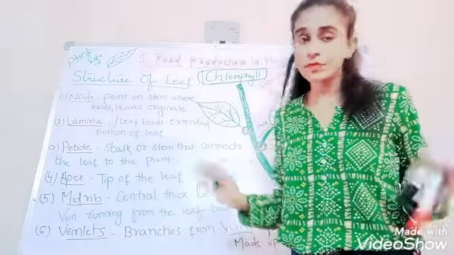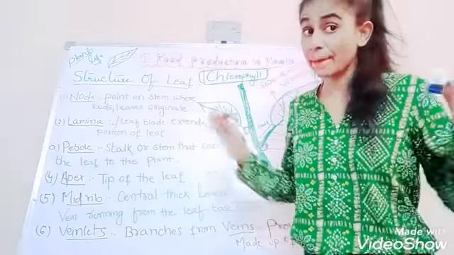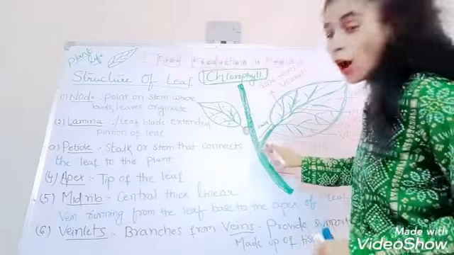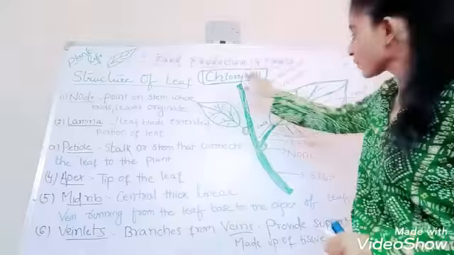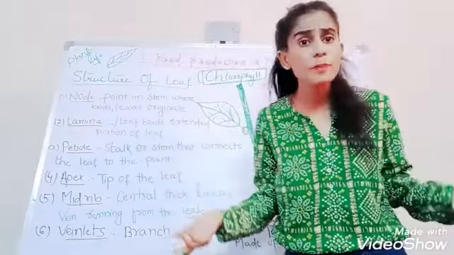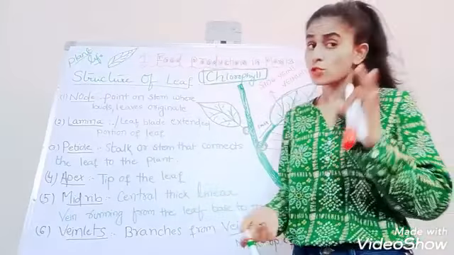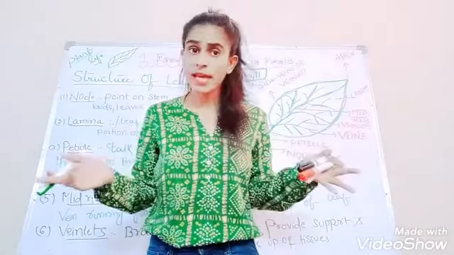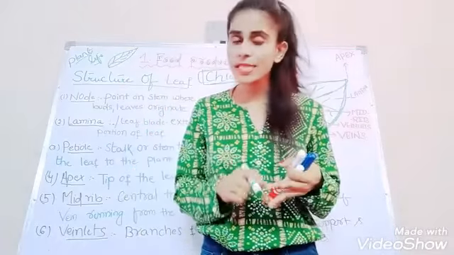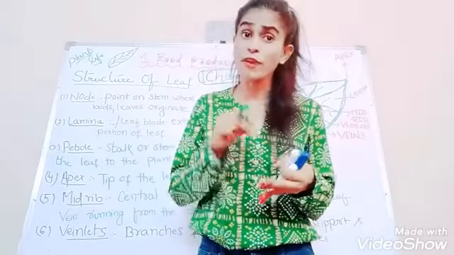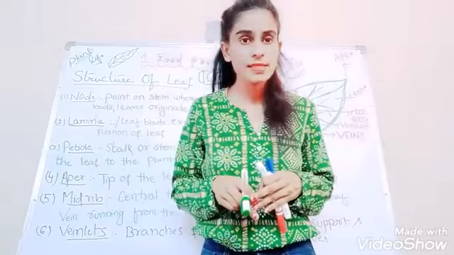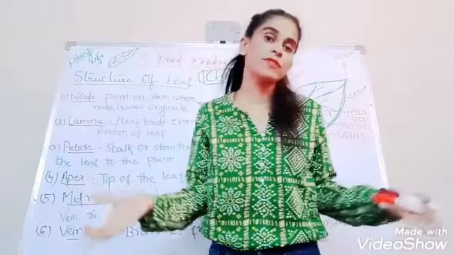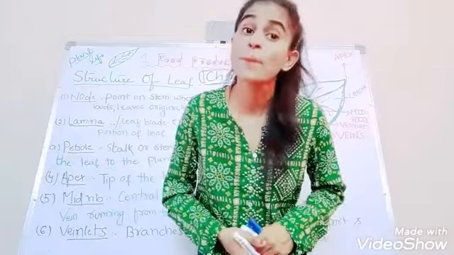Understood? What is a petiole, my dear children? Petiole is nothing but a stalk which connects the leaf with that of the stem or with that of the plant. Understood? So far we have discussed three structures. First, stem. Done. Next, node. Node is what? It's a point from where the leaf or a bud arises. Now what is lamina? Extended form of the leaf. It can also be called leaf blade.